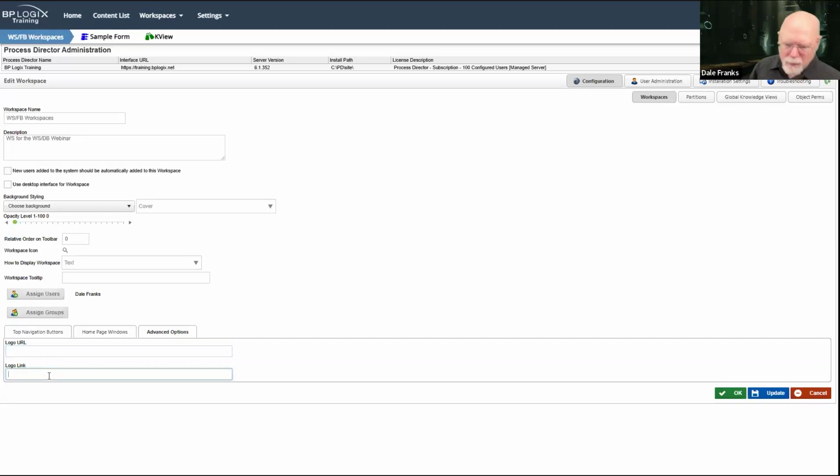and then the logo link is the link that will be clicked on. Now, if you do have a separate logo URL and logo link, then when I'm looking at this workspace, I am not going to see the BP Logix training logo. I'm going to see a different logo than my standard logo. So this allows you to override the system logo with some custom logo, whatever it may happen to be.